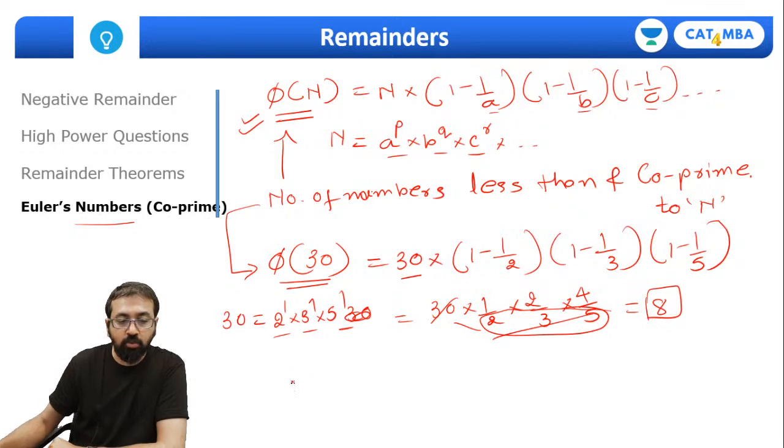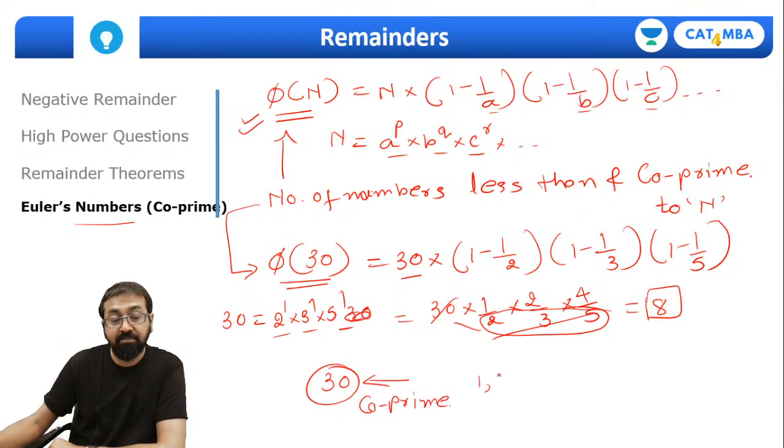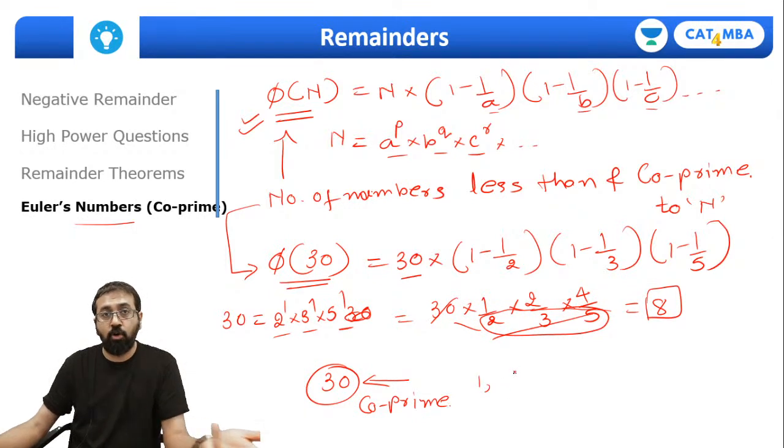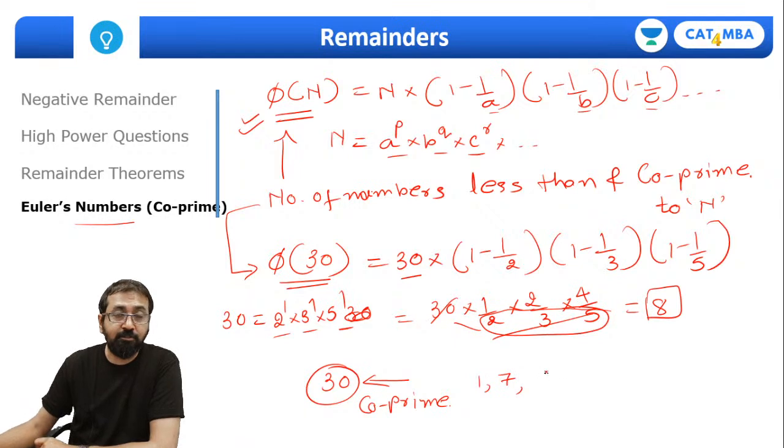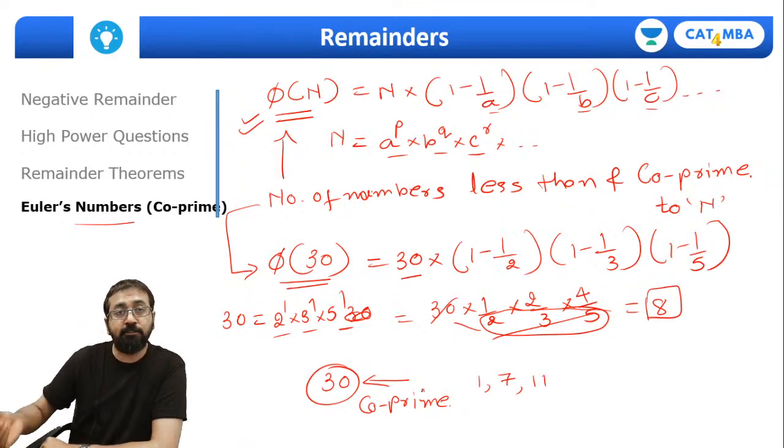Let me quickly tell you which are those 8 numbers coprime to 30 and less than 30. They are 1, then 2, 3, 4, 5 are not coprime to 30, so directly 7, then 11. Even numbers cannot be coprime, multiples of 3 cannot be coprime, and multiples of 5 cannot be coprime, so I'm picking all the other numbers.